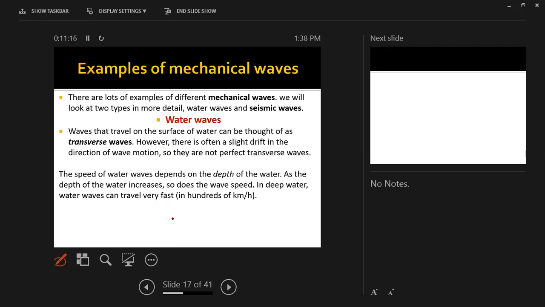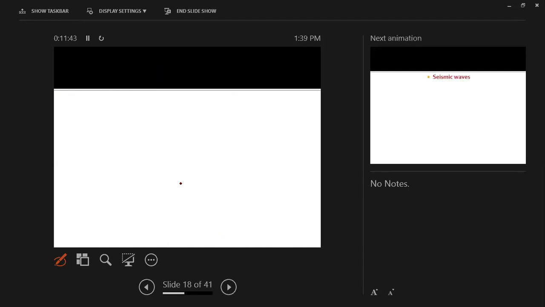The speed of water waves depends on the depth of the water. What does this mean? When the depth increases, the wave speed will increase as well. So in deep water, waves can travel very fast, in hundreds of km per hour. The depth and the speed of the wave are directly proportional.